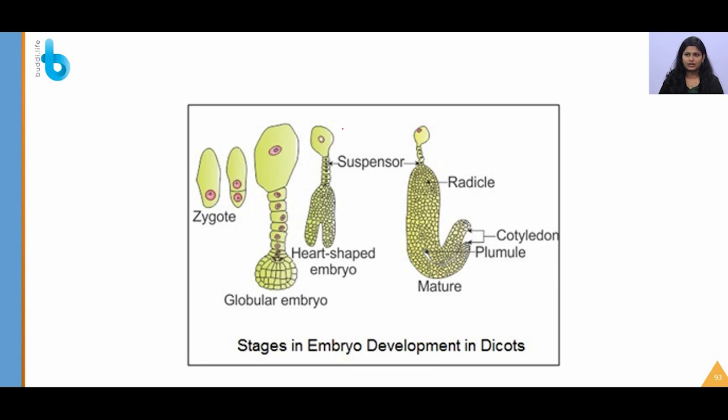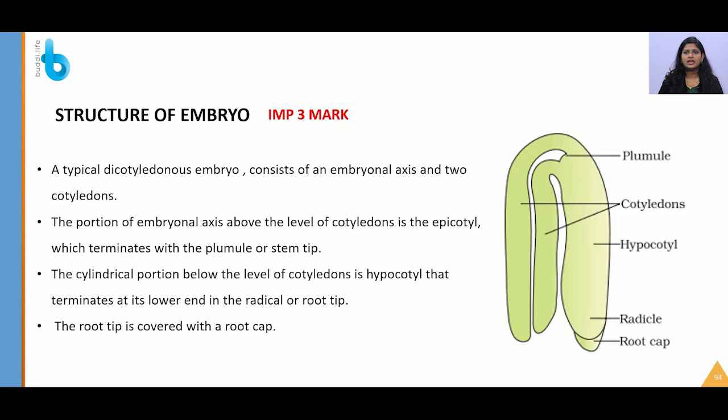and a mature embryo. Again you should remember these diagrams: zygote, first division, globular, heart-shaped, mature embryo, which contains cotyledon, plumule and radicle, which is nothing but shoot tip and root tip. Again this is a suspensor cell which acts like a ladder to push the embryo towards the endosperm. So yes, structure of embryo, again this diagram is very important.